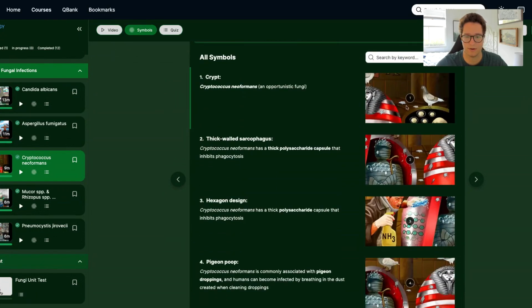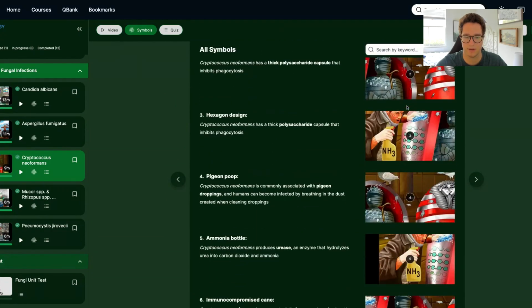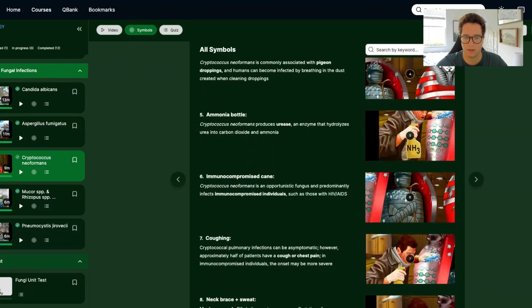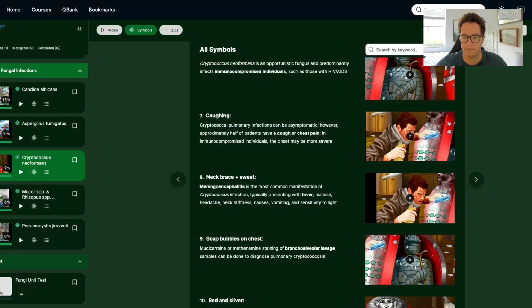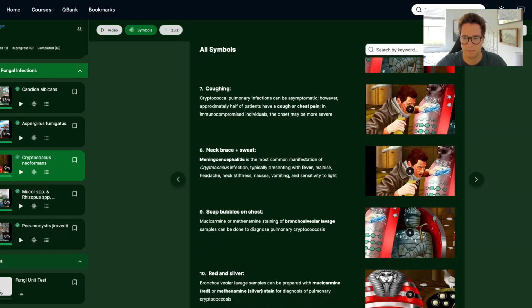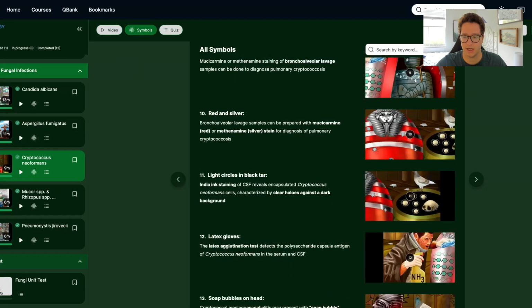Now I'm scrolling through here a little bit different of a way to do this. But what I want to show you is the immunocompromised cane. Okay, so HIV, AIDS, cancer patients. That's where this is coming from. When we scroll down, the neck brace and the sweating, that's meningitis. And that's the one trying to pull you out, meningitis as well.